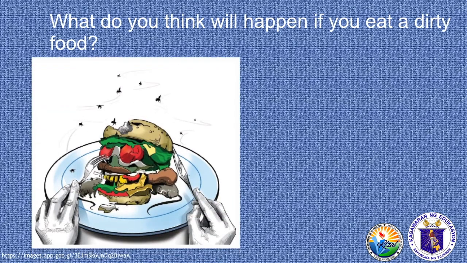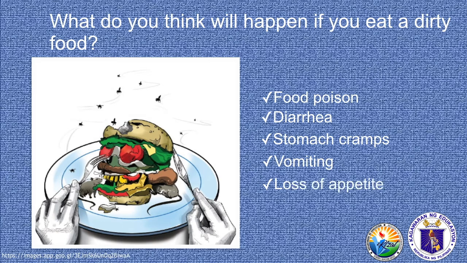Great! Now that you have mastered our previous lesson, it is time for you to learn some new topics. What can you see in the picture? That is correct. This is a dirty hamburger. What do you think will happen if you eat a dirty food? You are correct. When you think that you will get poisoned, you will suffer from diarrhea, stomach cramps, vomiting, or loss of appetite. Well, technically, you will get sick.